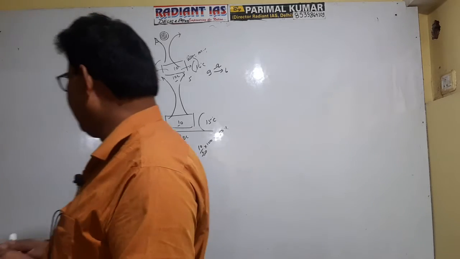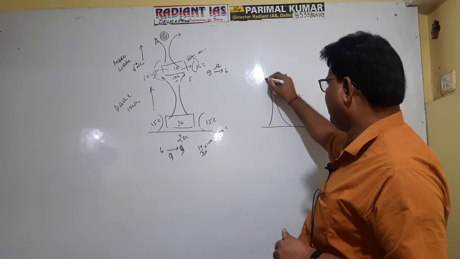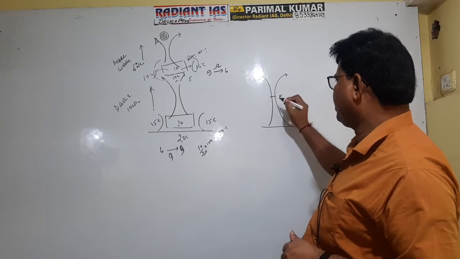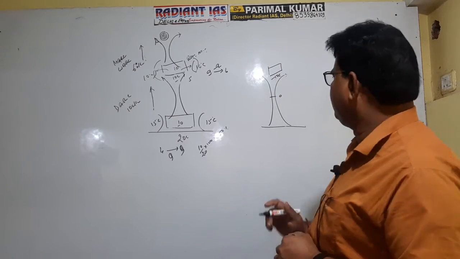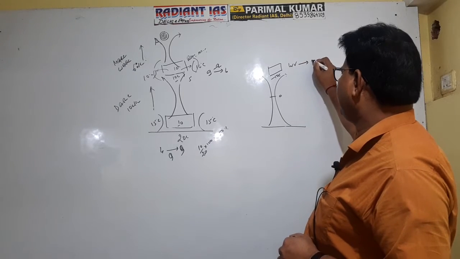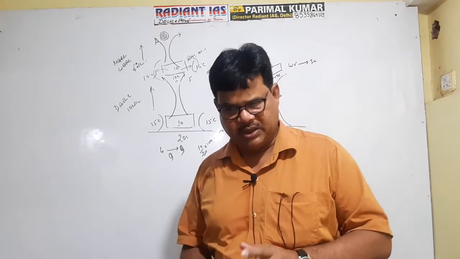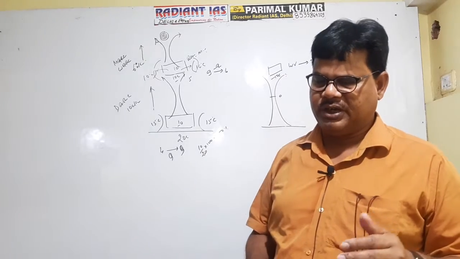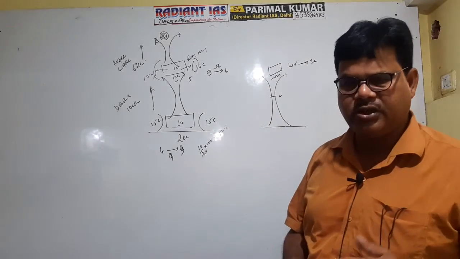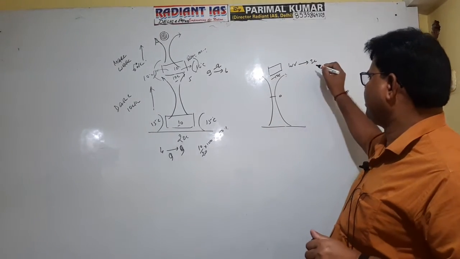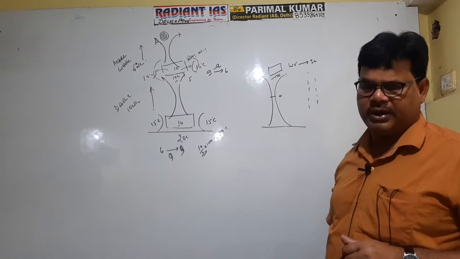On the other hand, if in the first cycle of convection the dew point is at a temperature less than 0 degrees Celsius, suppose this is 0 degrees Celsius and the dew point is at minus 10 degrees Celsius, getting well now? In this case, water vapor will directly convert to ice crystals, and this process is referred to as condensation through the sublimation process. So if in the first cycle of convection the dew point is below 0 degrees Celsius, then ice is formed, and when this ice falls on the earth's surface, it is referred to as snowfall.